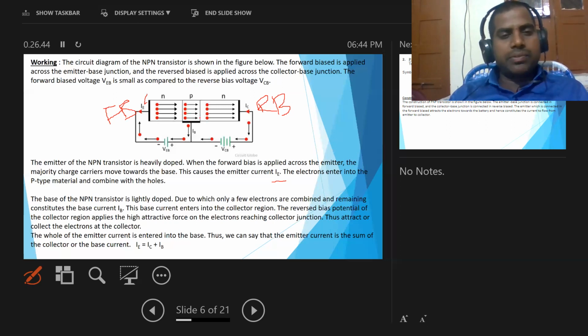Some current is produced in the base region, that is called base current, denoted with IB. IB means base current.